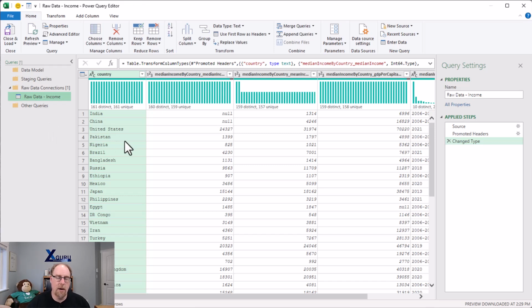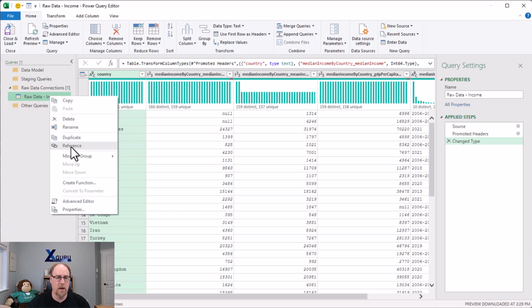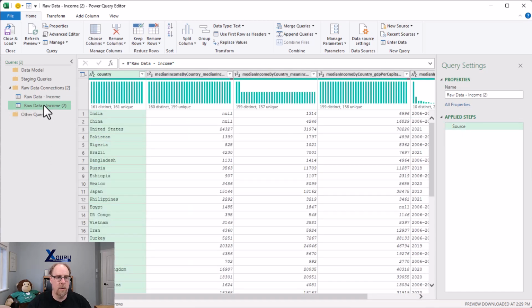And inside here, I'm not going to do anything with this. This raw data query is just the well of all the data I have access to. Instead, I'm going to right click and reference it. And I'm going to choose to make this my staging-income query, which I'm going to move into the Staging Queries folder to keep organized. Now inside the Staging Query, I'm going to do some preliminary cleanup.